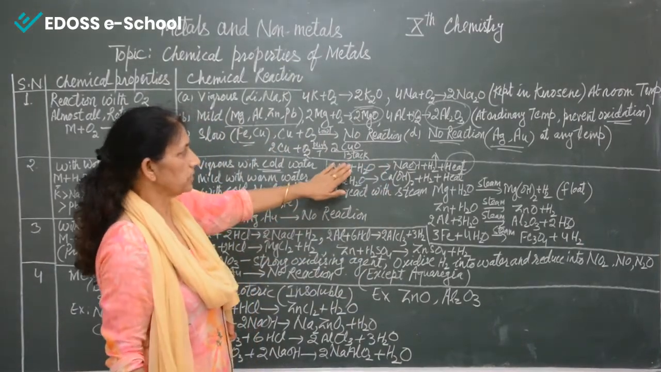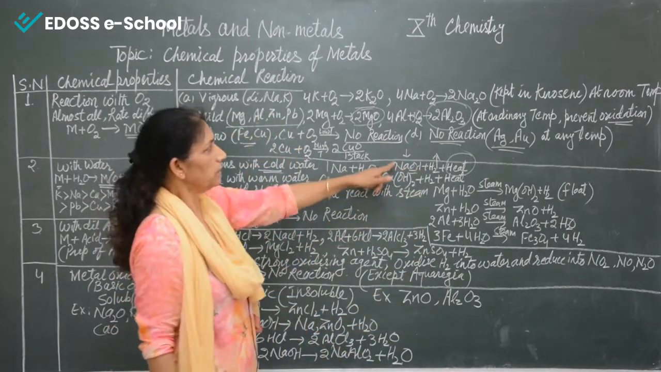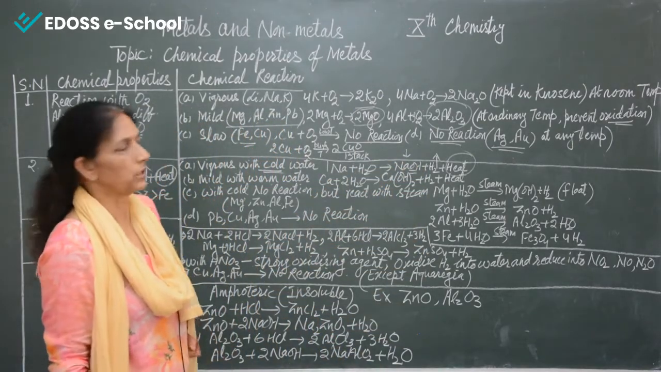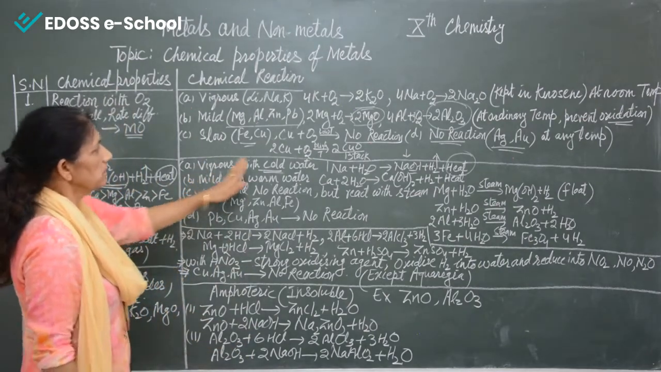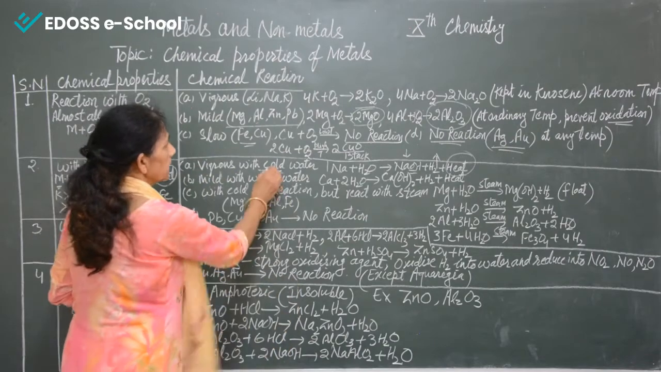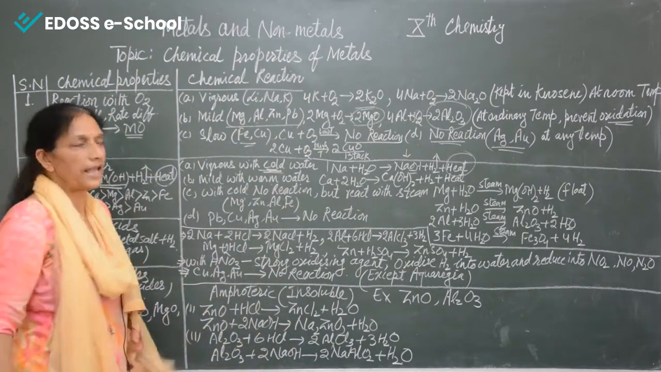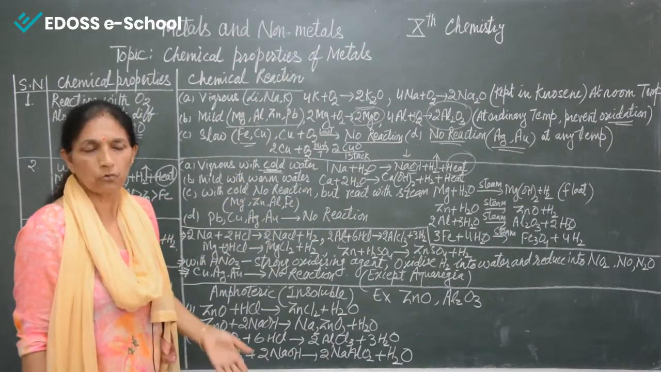So we can test by bringing red litmus paper. If you dip it, it will convert to blue color. Okay, so this is the reaction of metal with water, and the case is cold water. Means we can say that all the alkali metals react very vigorously with cold water.